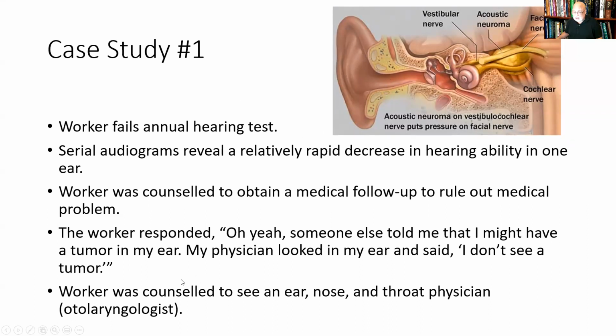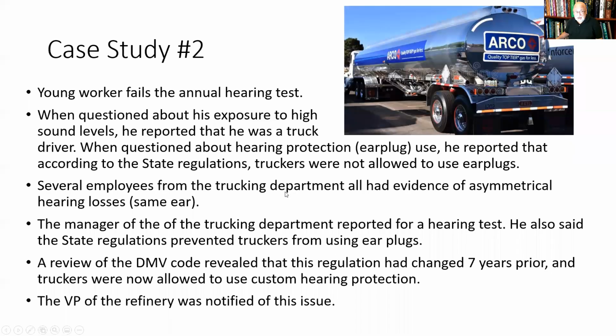So that's what I told him. I said, sir, you actually have to see a specialist. You have to see an otolaryngologist or an ear, nose, and throat physician. And I hope he followed my advice. I don't know. Here's case 2, again at the Arco Oil Refinery. A young worker fails the annual hearing test. When questioned about his exposure to high sound levels, he reported that he was a truck driver.